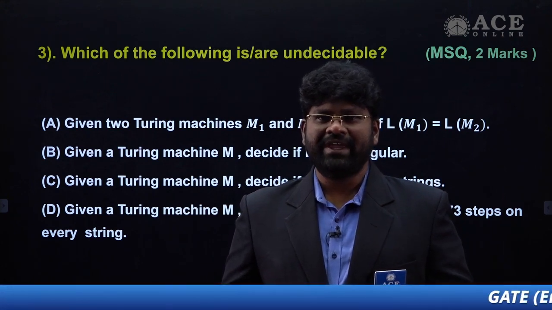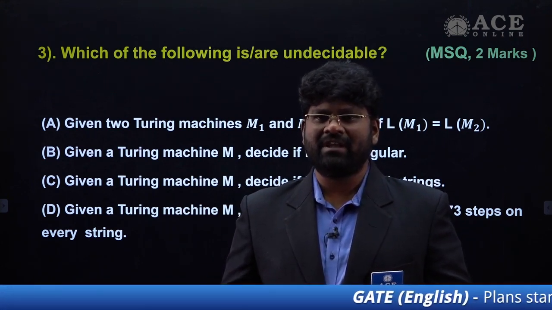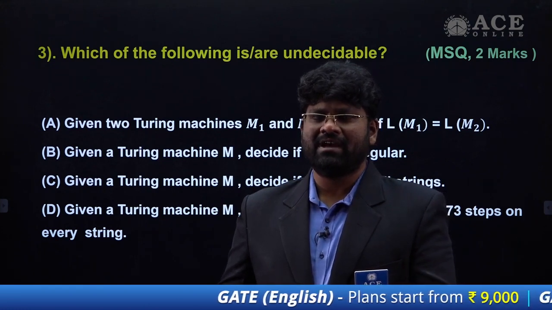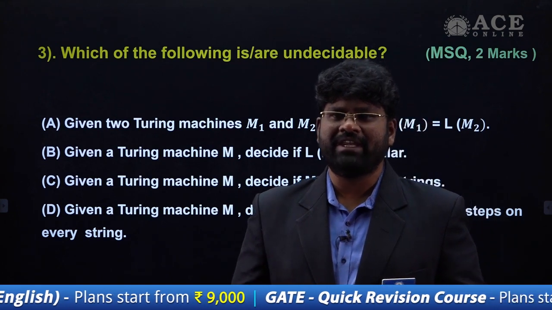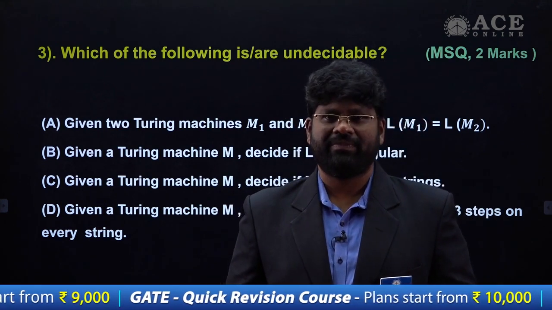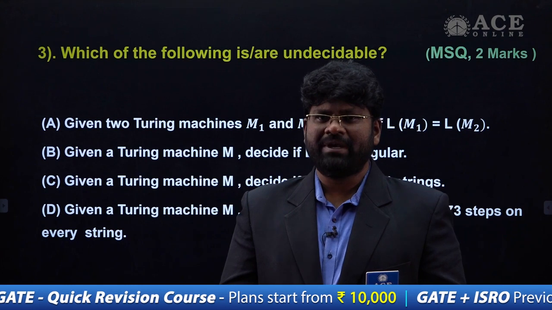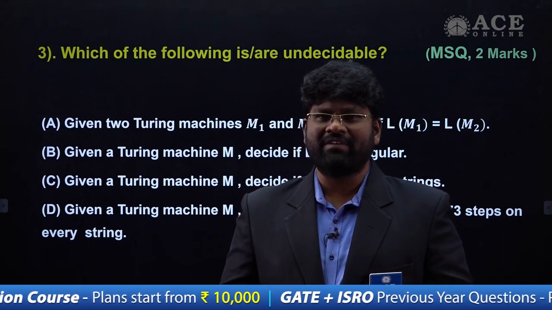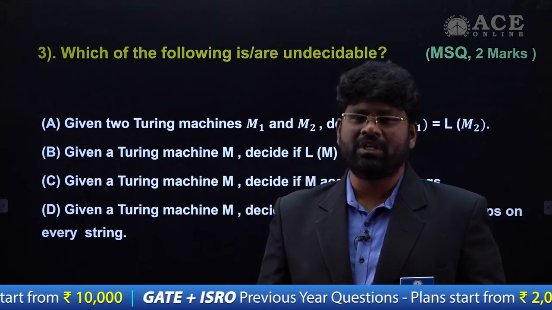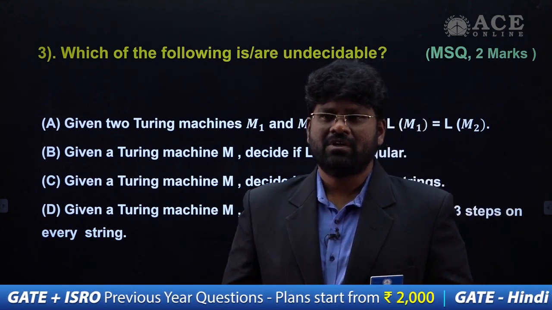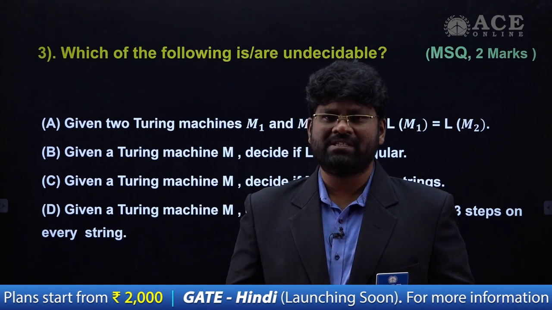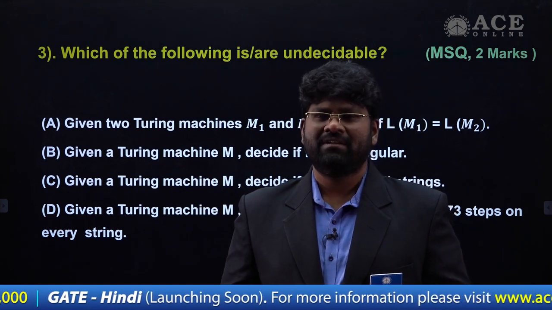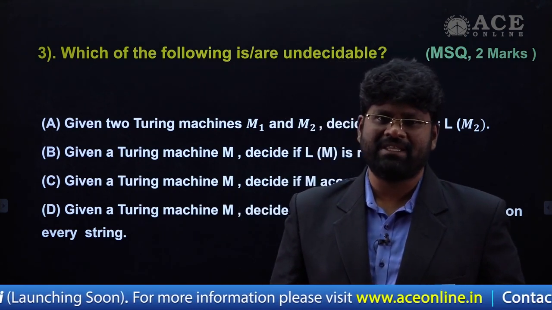Verifying whether the language of G1 is equivalent to the language of G2 is not a possible task. We don't have any specific algorithm to decide it. The same property applies here; instead of languages of grammars, he is asking about the languages of Turing machines. So equivalence of the languages accepted by two machines is not possible to decide. We don't have any specific algorithm for it.